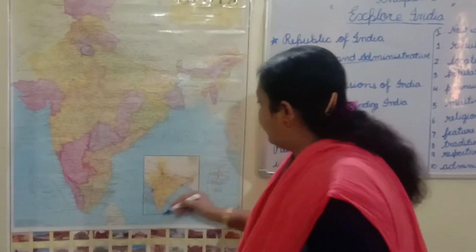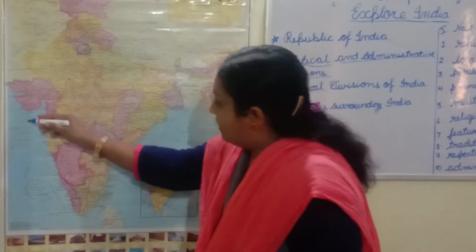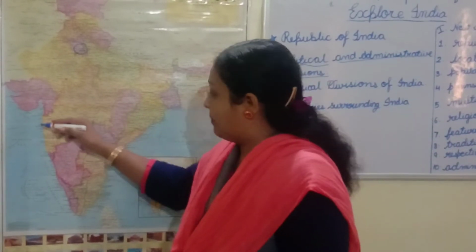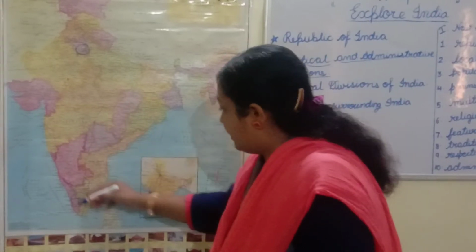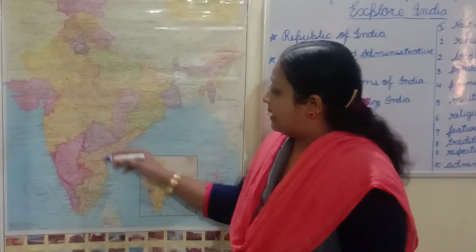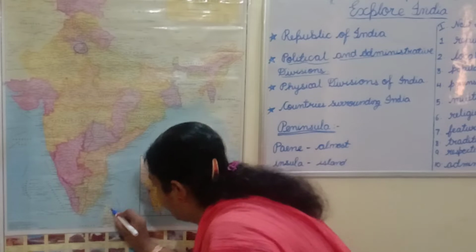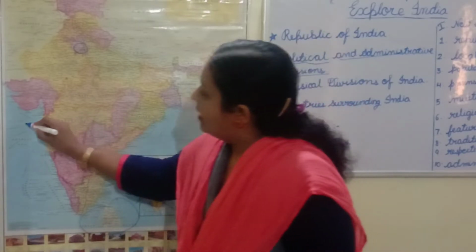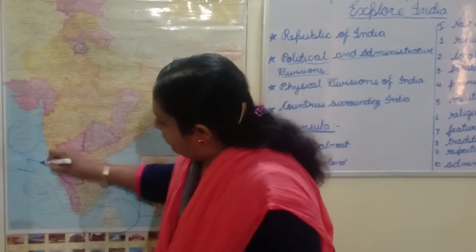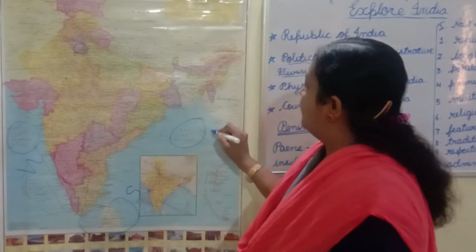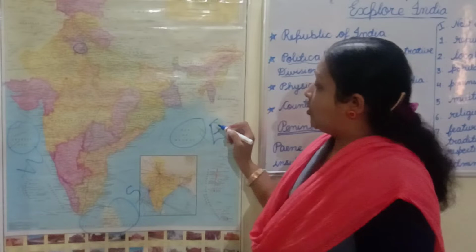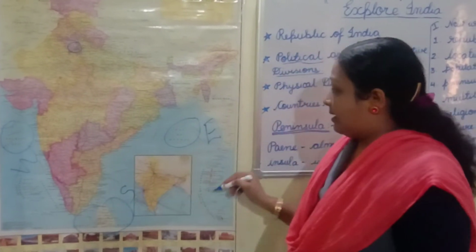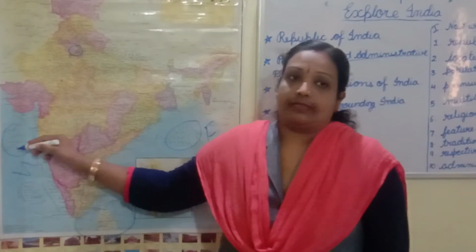Here you can see the water bodies. India is also called a peninsula because it is surrounded by water on three sides. It is surrounded by Indian Ocean on the south, Arabian Sea on the west, Bay of Bengal on the east.